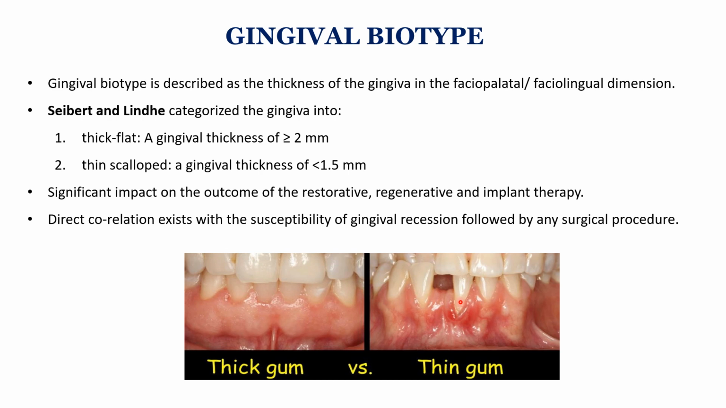Seibert and Lindhe have categorized the gingiva into 2 types. That is, if it is more than 2 mm, it is thick. If it is less than 1.5 mm, it is thin scalloped. The importance of this is that it is going to impact the outcome of restorative, regenerative and implant therapy, and there is found to be a direct correlation between the biotype and the susceptibility of the person to be prone for recession following any surgical procedure. And in the recent 2017 World Workshop Classification of Periodontology, this biotype is renamed and referred to as phenotype.